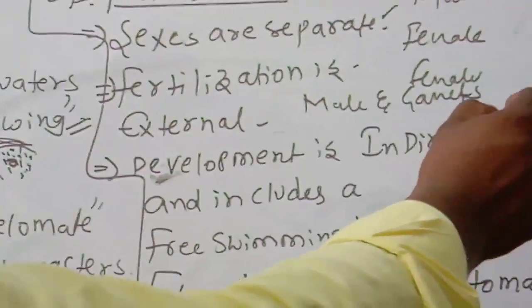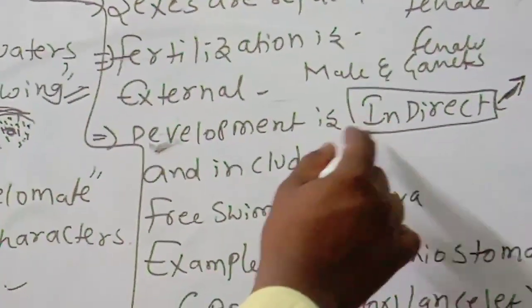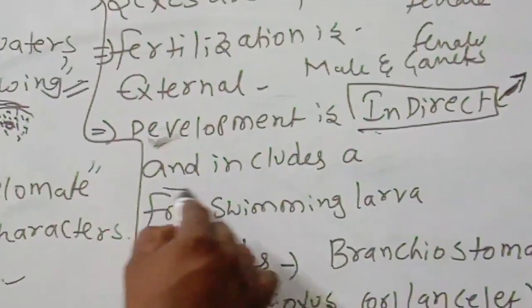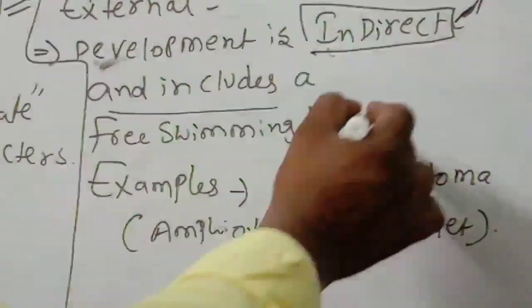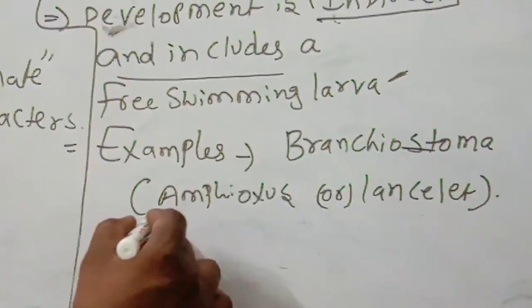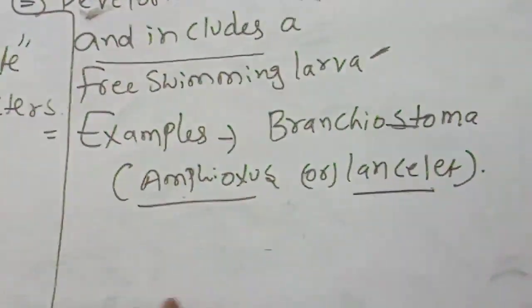Development is indirect, meaning it is not direct; the larval form is there. That's why it is called indirect development. The free swimming larva is there. Example: Branchiostoma, amphioxus or lancelet.